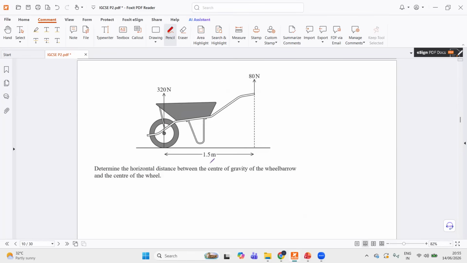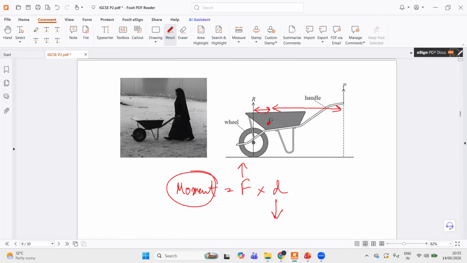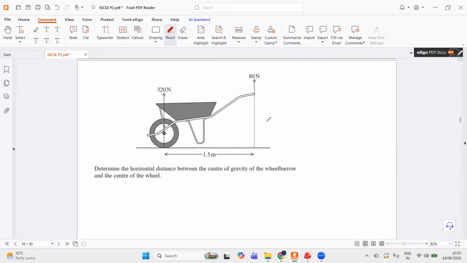And when it comes to moments, you can take moments about any point. So previously, in this scenario, you were taking moments about this point, but for this calculation question, you'll be taking moments about this point. So what does the question say? Determine the horizontal distance between the center of gravity of the wheelbarrow and the center of the wheel. Right, so the center of the wheel and center of gravity is over here, what we previously saw.